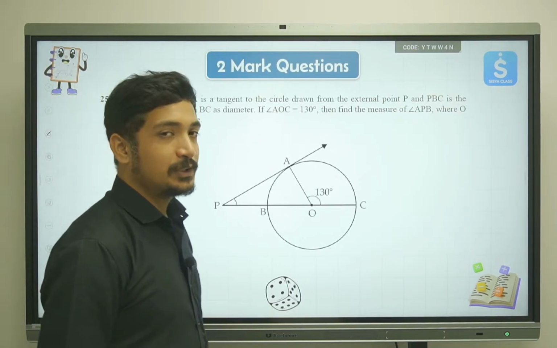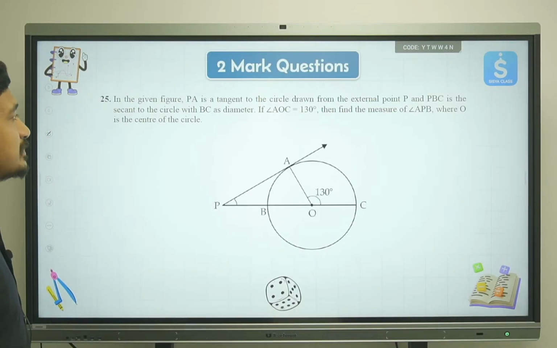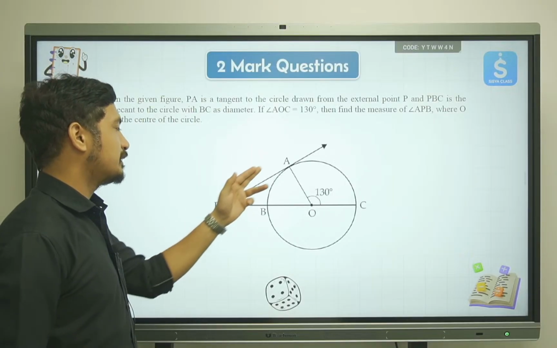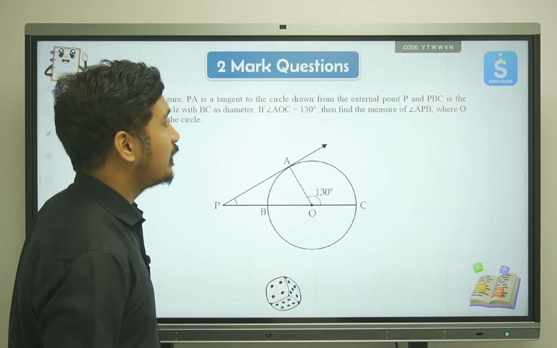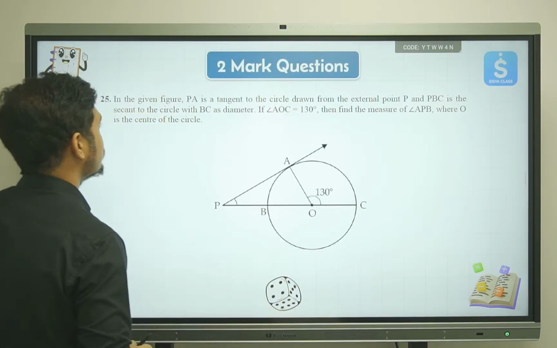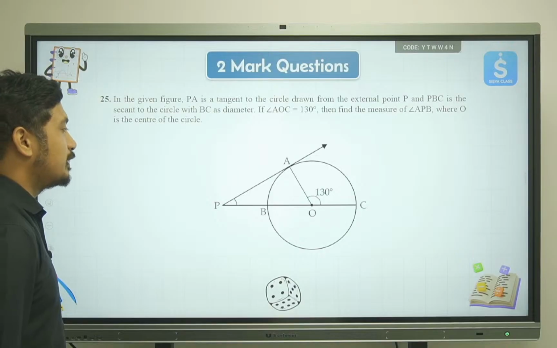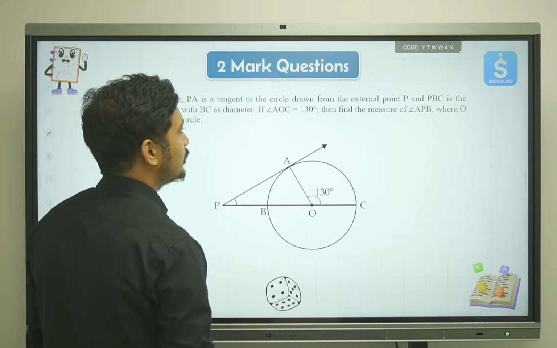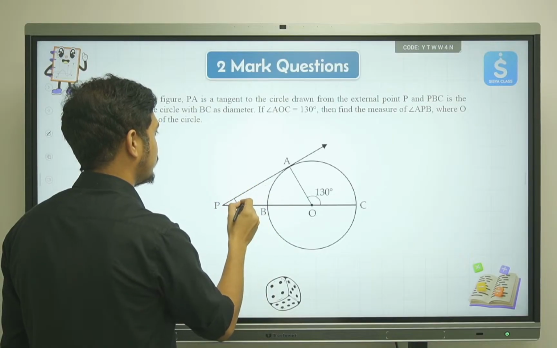Moving ahead, the next question that we have over here is: in the given figure, PA is a tangent to a circle drawn from the external point P. So P is the external point, PA is the tangent, and PBC is the secant to the circle with BC as diameter. BC is the diameter. If angle AOC is 130 degrees, find the measure of angle APB. So APB is something that we are supposed to find.